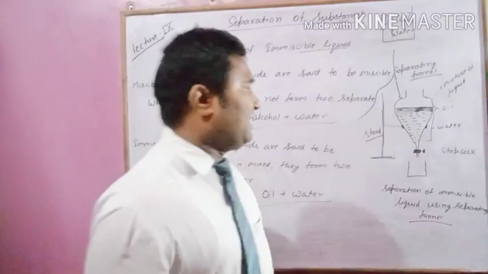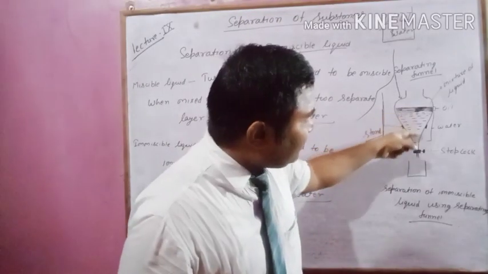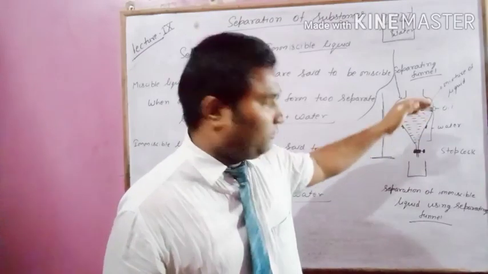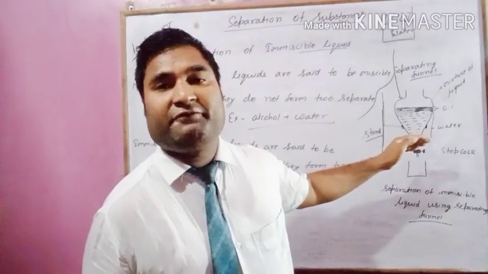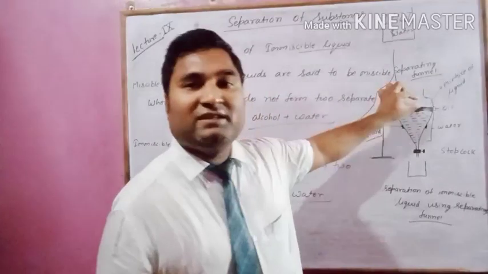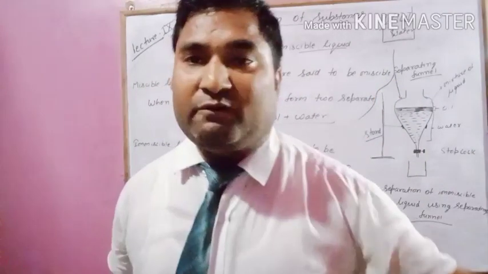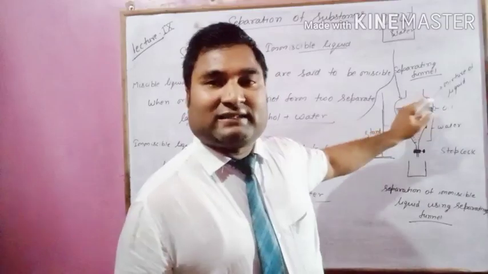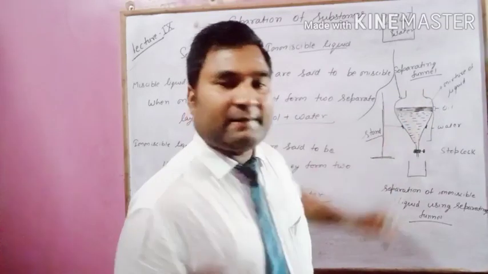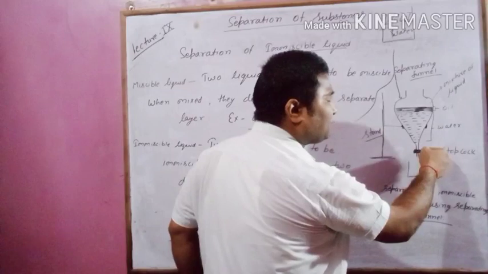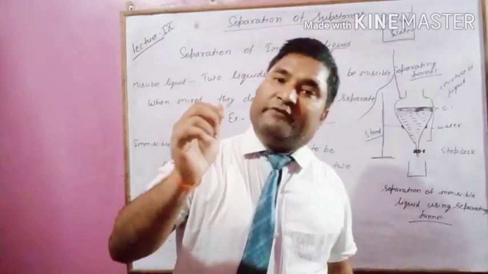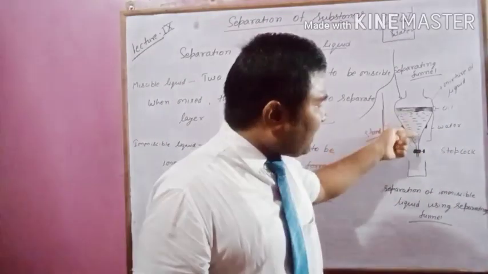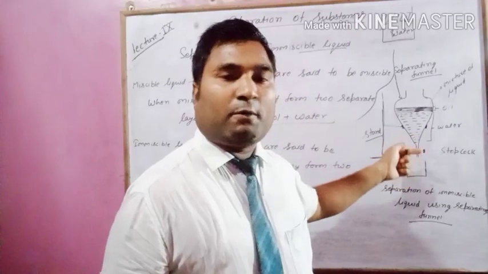After some time, all the water will settle at the bottom, on the lower side of the separating funnel, and the oil will settle on top of the water. Now, once it has formed two distinct layers, you slowly open this stopcock. When you open it, it will start flowing drop by drop.